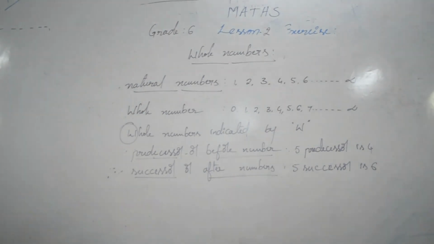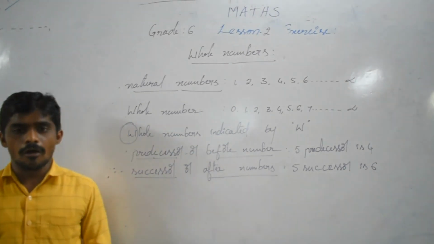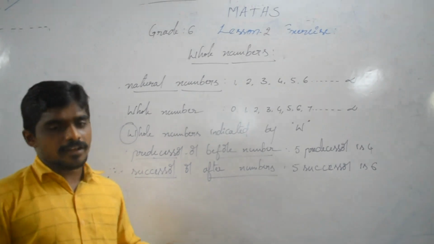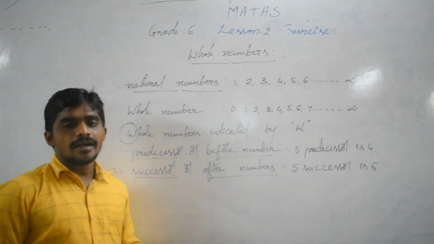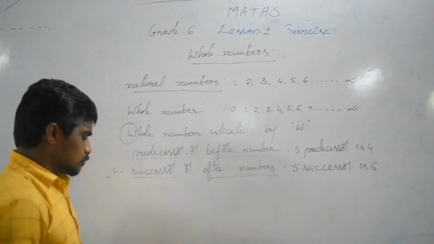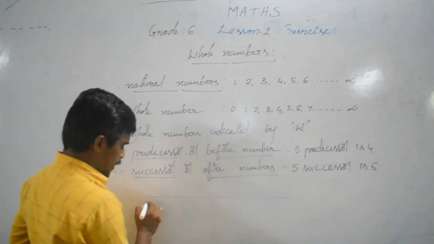Next one. Now, addition on the number line, subtraction on the number line, multiplication on the number line, division on the number line. So this is a line.